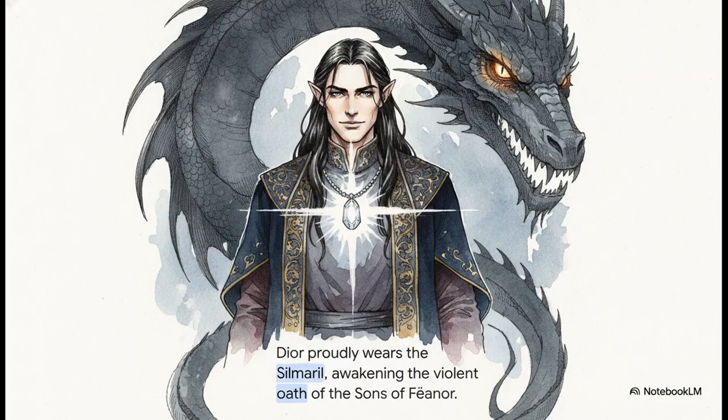Initially, Dior actually does quite well. He relocates to Doriath and starts restoring its glory from the ashes. But Dior has inherited his grandfather's pride. When Beren and Luthien pass away, he receives the Nauglamír and chooses to proudly clasp it around his neck, openly flaunting the Silmaril. He either doesn't realize or just arrogantly ignores that rumors spread fast. Word reaches the wandering sons of Fëanor, who are bound by a terrible magical oath to reclaim the Silmaril by any means necessary. Dior's pride basically awakens a sleeping dragon.